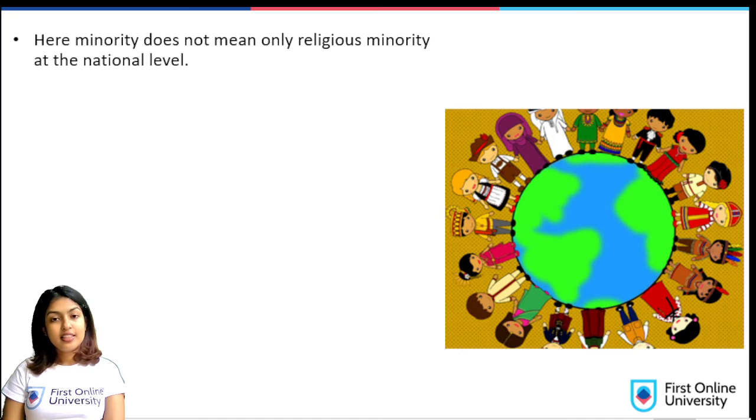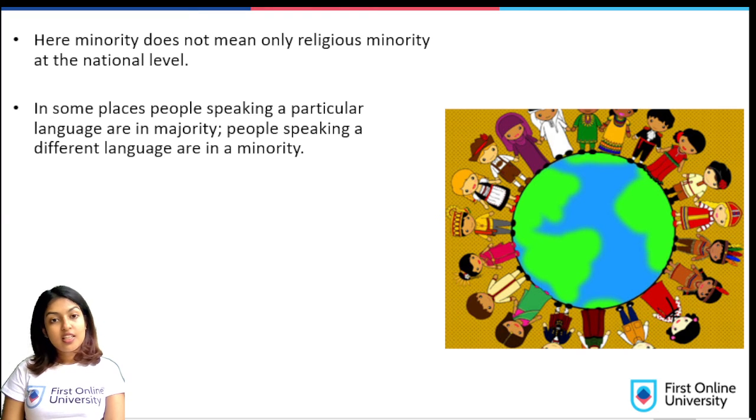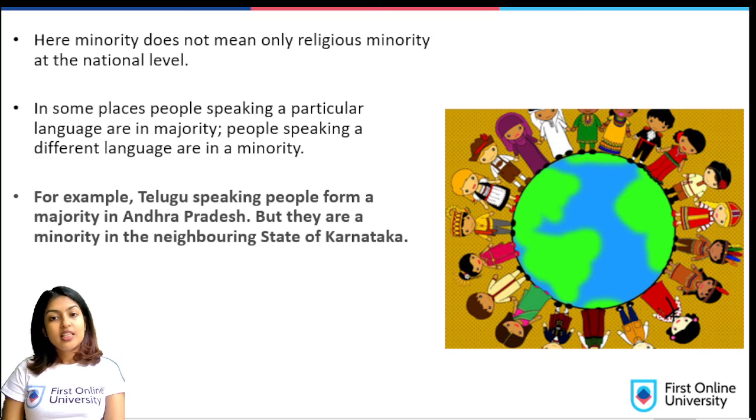You should understand, in the constitution, minority does not mean only the religious minority at the national level. Also, a concept called linguistic minorities is included. So what is a linguistic minority? In some places, people speaking a particular language are in majority, and people speaking a different language are in a minority. Let's take an example. Telugu speaking people form a majority in Andhra Pradesh, but Telugu speaking people are a minority in the state of Karnataka, because the majority language in Karnataka is Kannada. So this is what the concept of linguistic minority means.